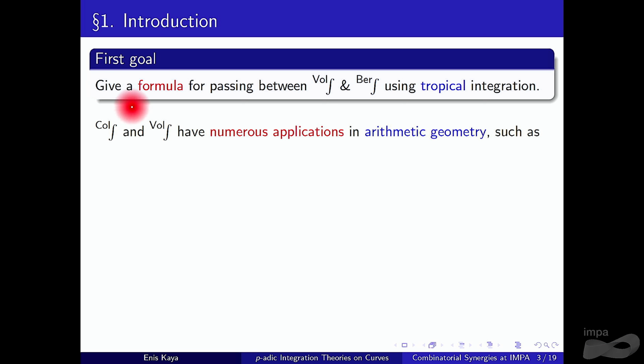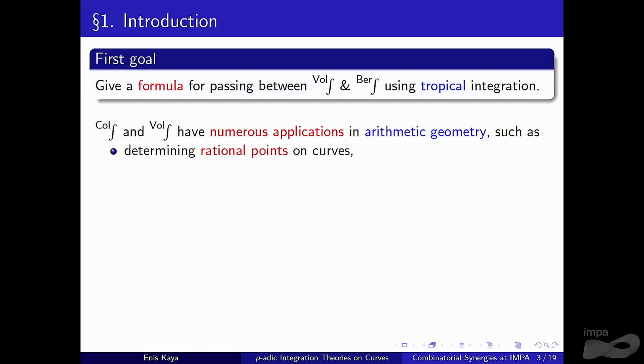Coleman integration and Vologodsky integration have numerous applications in arithmetic geometry. I just want to name two of them. First of all, we can use them to compute rational points on curves of genus at least 2. There is a method called Chabauty's method, non-abelian Chabauty, quadratic Chabauty, which are quite famous these days, and these methods are based on p-adic integration.